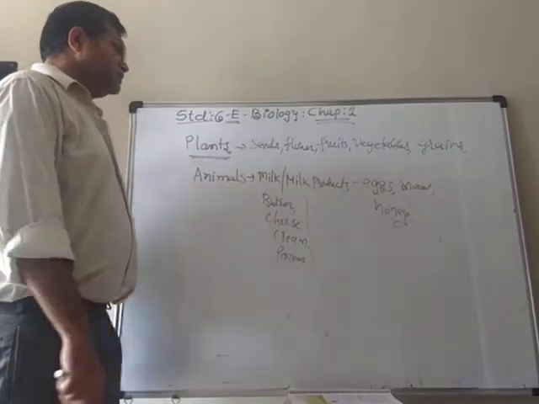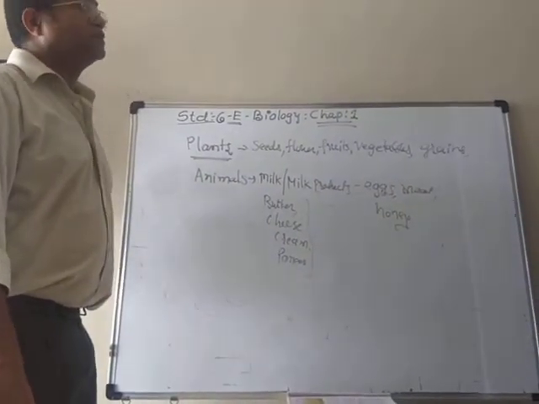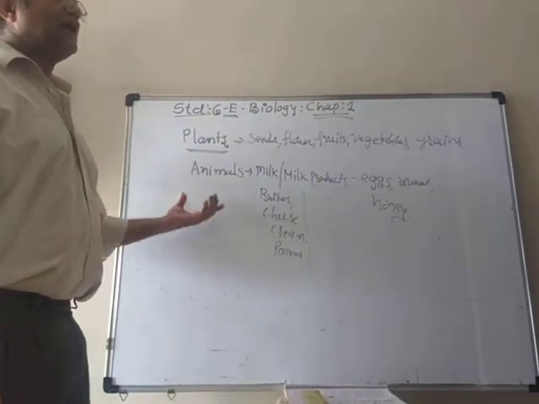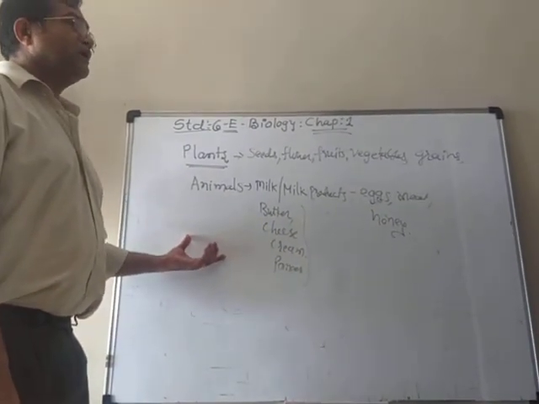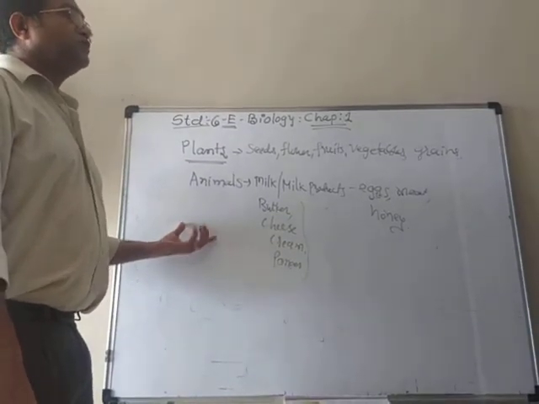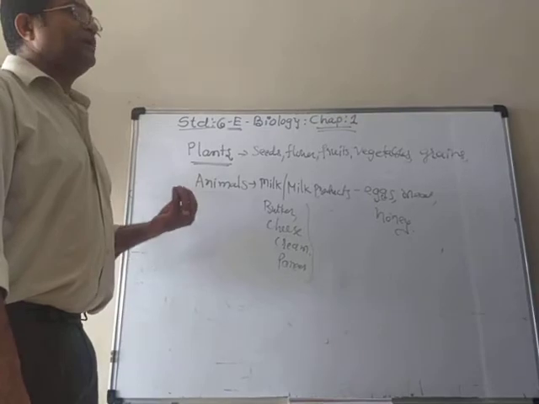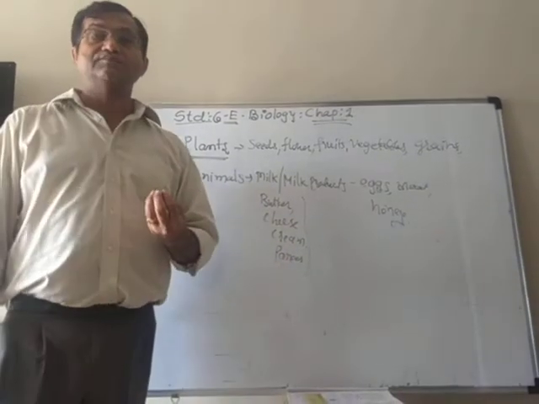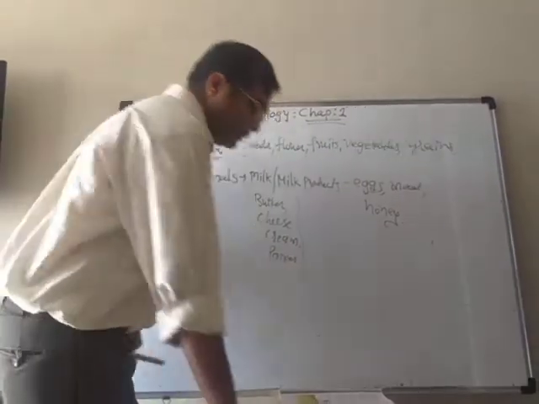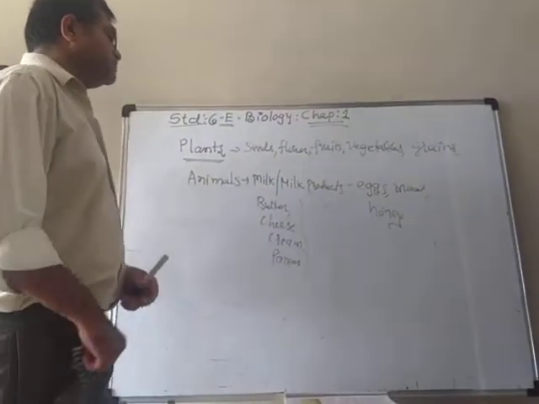We know the names of some animals which give milk and we are using that milk, like cow, buffalo, and in some places the goat, camel. So it depends on which type of animal is available in the surrounding area, and they use the milk of those different animals.